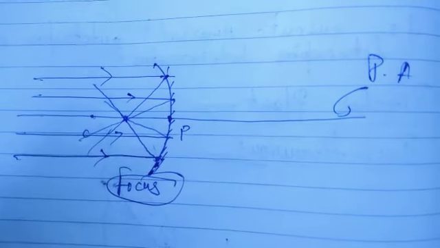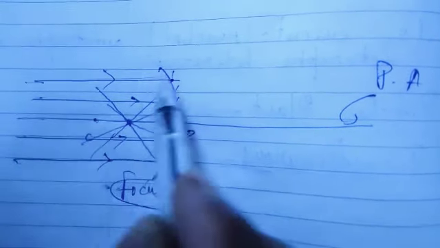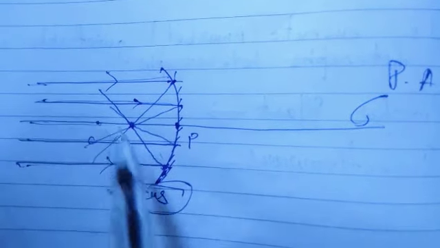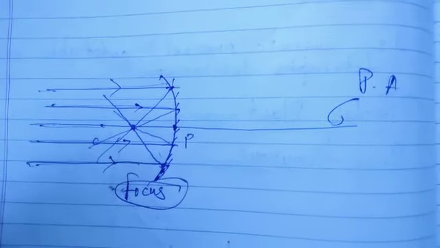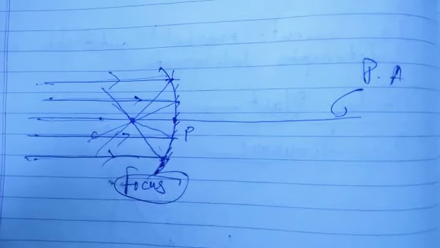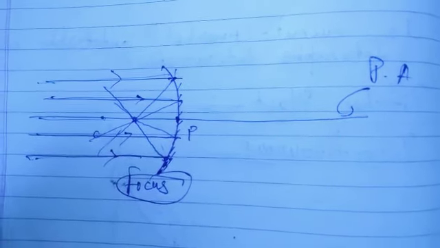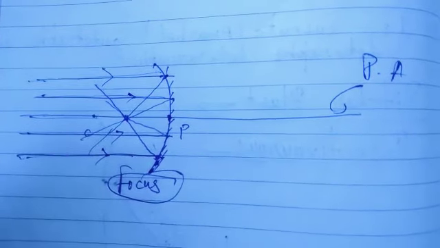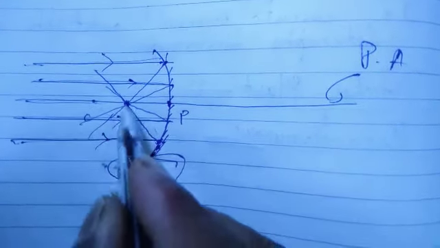And why did this happen? Because all these incident rays were parallel to the principal axis. That means if incident rays are parallel to the principal axis, then after reflection each reflected ray will meet at a point, and that point will be the focus.